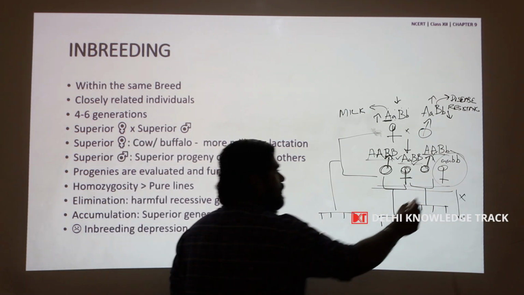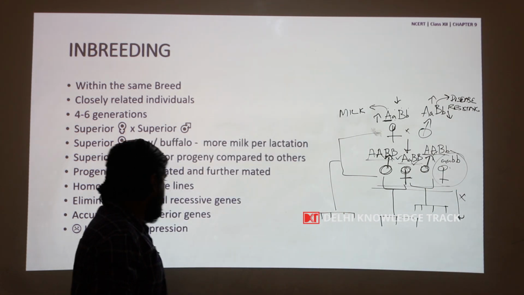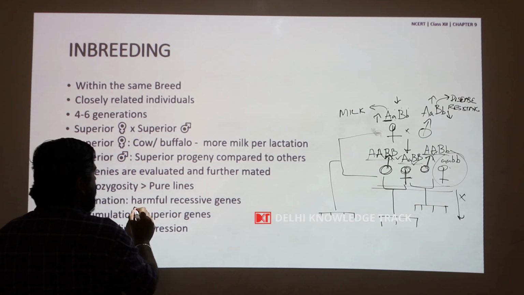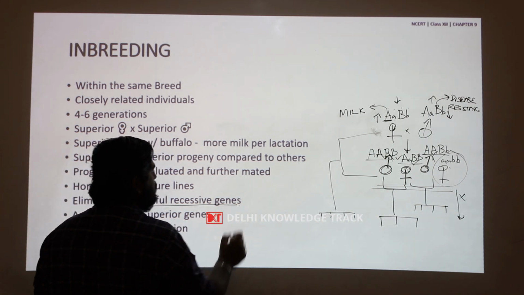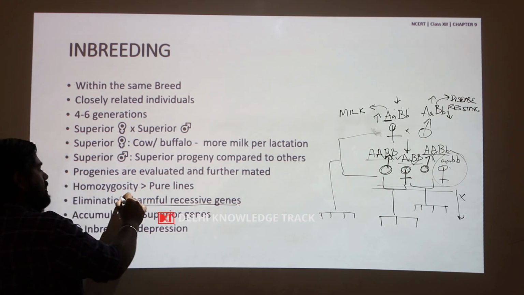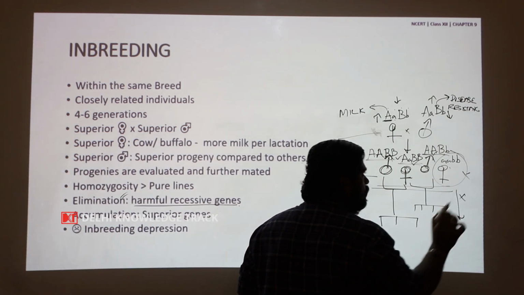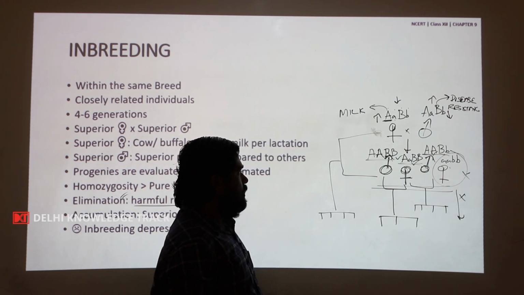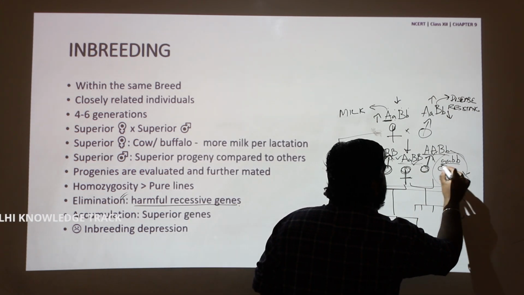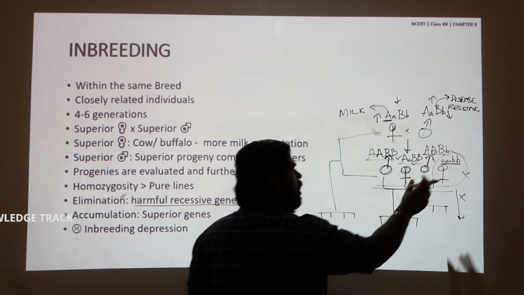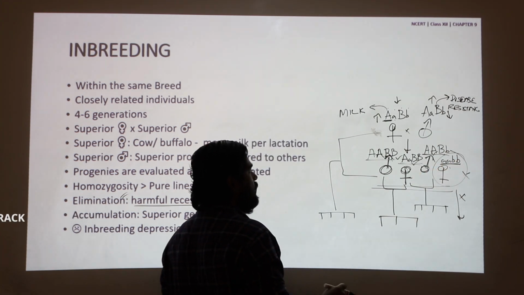So, this way the harmful recessive allele genes are eliminated. Since this won't be selected, this doesn't go again. These alleles are stopped within this individual itself, this combination of alleles.